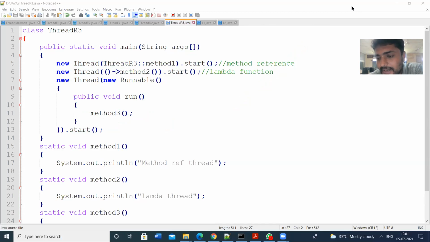By default, the thread priority value is 5 for all threads, and we can set the thread priority by using the setPriority method. Then we have seen the thread life cycle. We have seen the 5 states of threads: new state, runnable state, running state, waiting state, and stop or dead state.